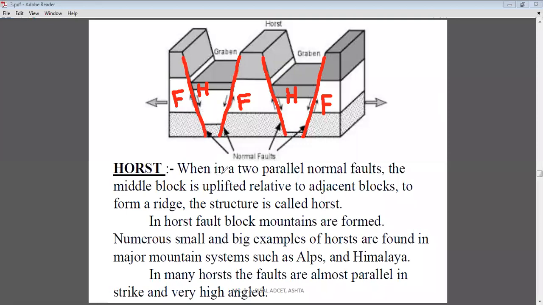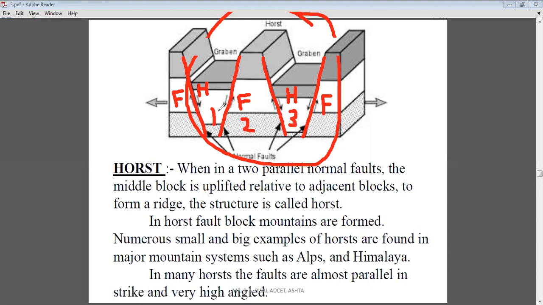When, in two parallel normal faults, the middle block is uplifted relative to the adjacent blocks to form a ridge, the structure is called a horst. Now when you look here in this middle block where I have drawn a circle, what you see in this circle is three blocks. This is the first block, this is the second block, and this is the third block. Consider these three blocks: first, second, and third block.